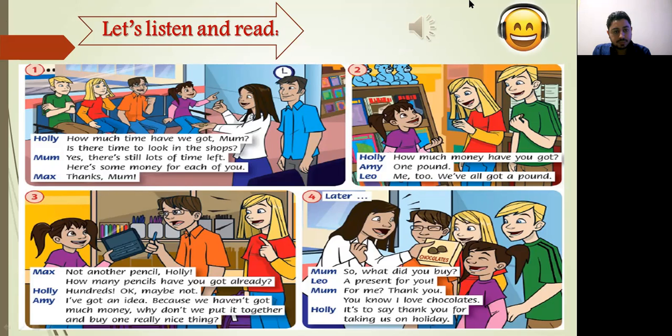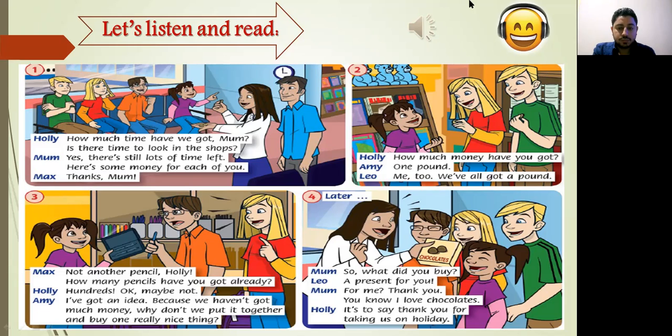Still lots of time left. Here's some money for each of you. Thanks, Mum. How much money have you got? £1. Me too. We've all got £1. Not another pencil, Holly. How many pencils have you got already? Hundreds.